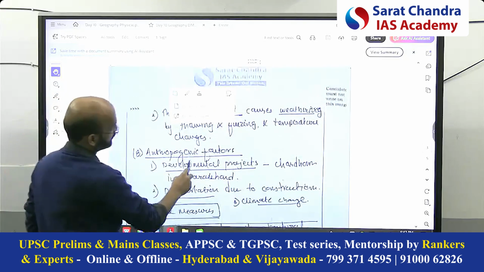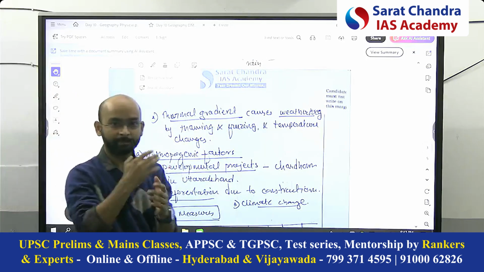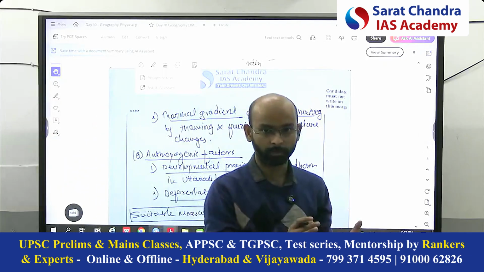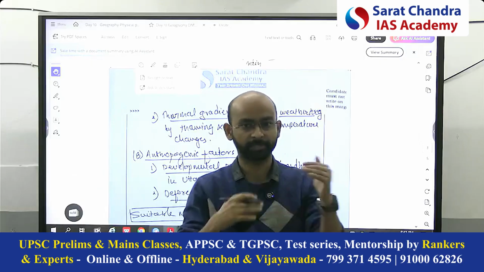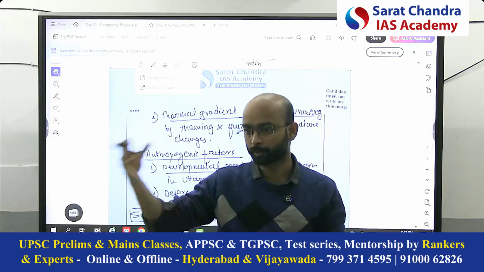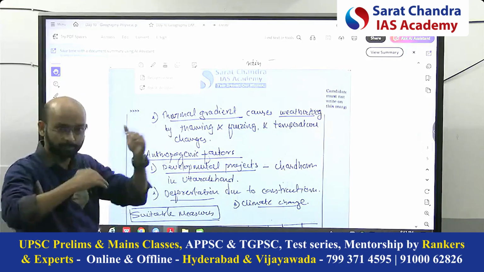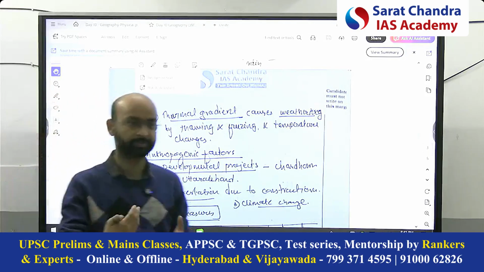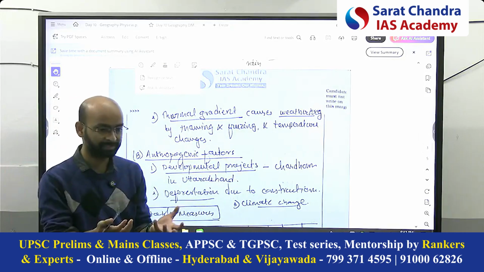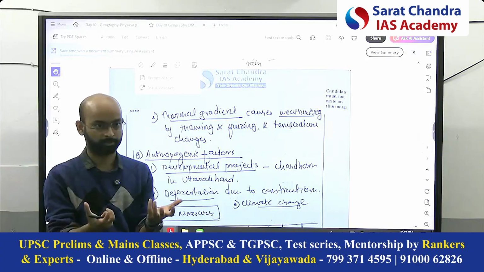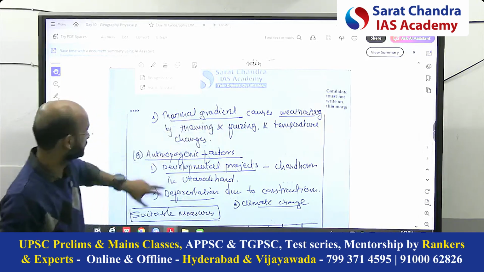Then thermal gradient causes weathering, which means there is high variation in temperature. Now in winter it is very cold, in summer high temperature. But if you go to Visakhapatnam, Kerala, this region, the temperature variation is less because of the cooling or moderating effect of the oceans, water, right? So there the variation is more compared to the Western Ghats. That's why you see more weathering of the material. If more weathering is there, there are more unstable rocks and hills, and more landslides, right? So that is the thermal gradient.